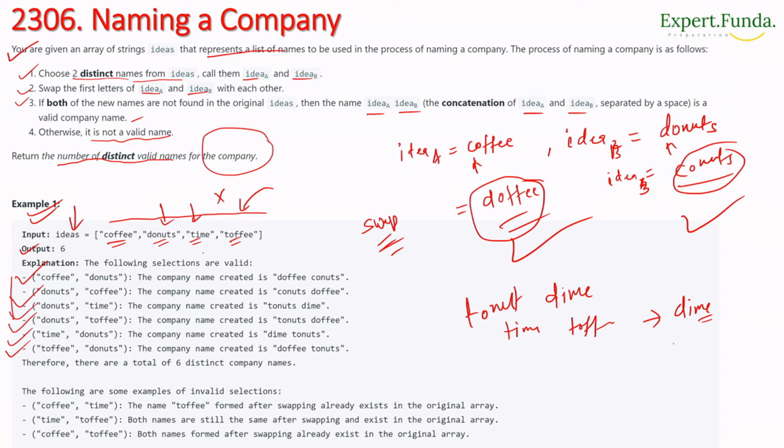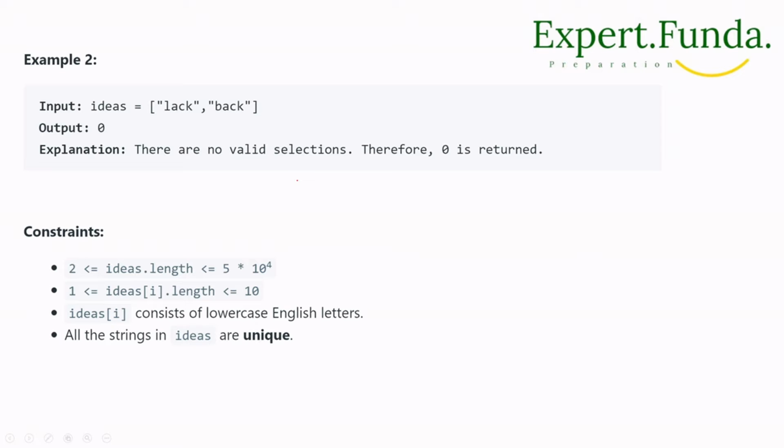But if you take time and toffee, after changing the first letter the names are the same as the originals, so it is not valid and we do not consider it. We consider the other combinations, and in total we get 6. I think you have understood. Similarly, next we have lag and back.